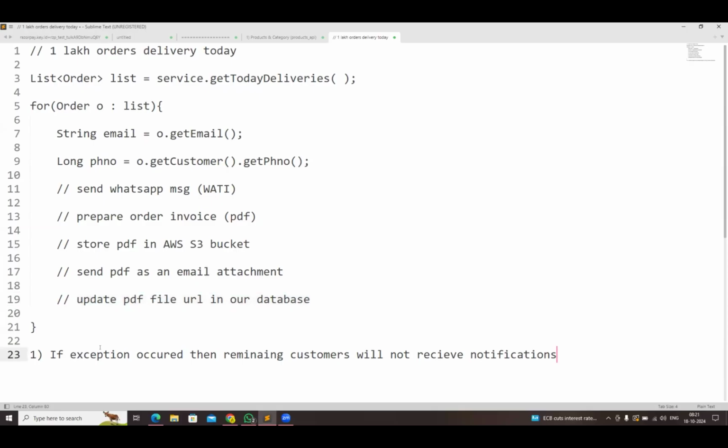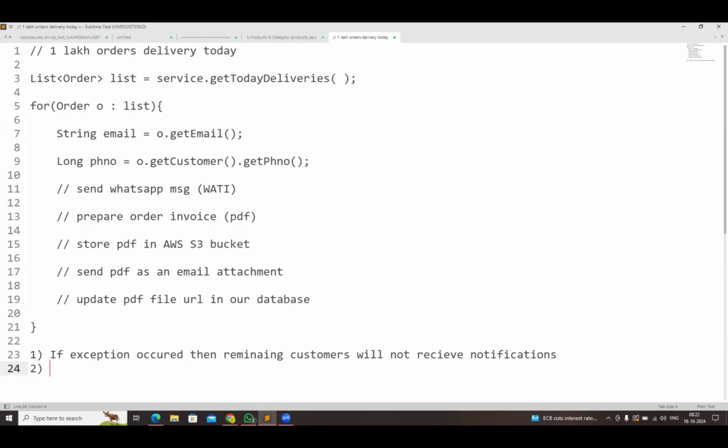That's fine. One problem that we have seen: if an exception occurs, then the remaining customers will not receive notifications. That is one of the biggest problems in how we are processing here. Suppose when I'm generating the PDF, if I get a null pointer exception, then my loop will be terminated, and for the remaining customers notifications will not be sent. That is one problem. Can you tell me what is the second problem now?